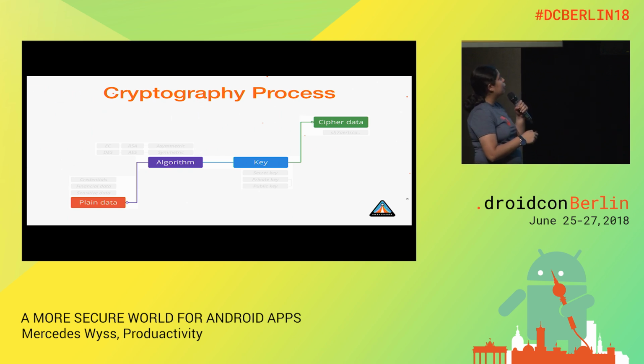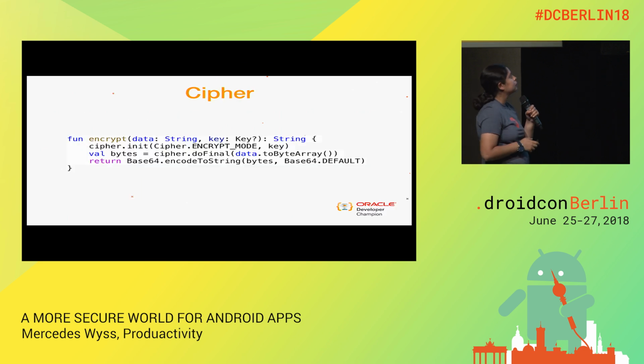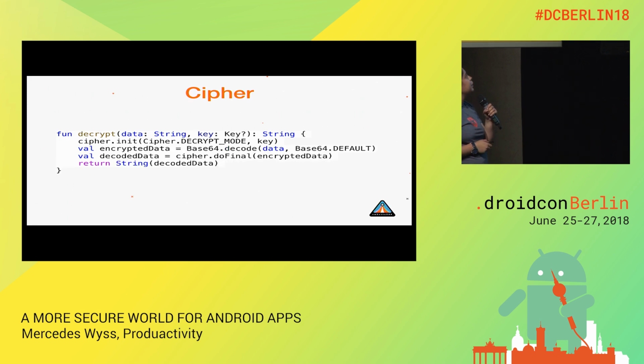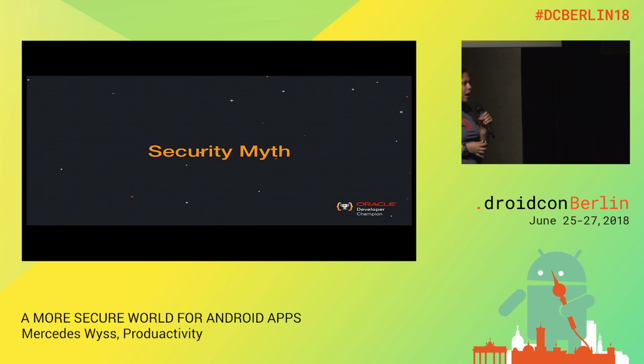We have our plain data, then I choose an algorithm and a key or a pair of keys, and I obtain my cipher data. And this is a small implementation of Cipher for encryption, and this is another implementation for the decryption of that information.